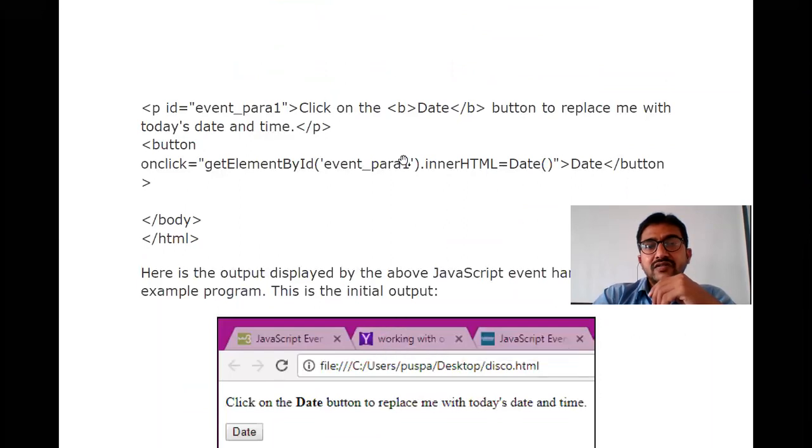So by clicking on this, you are triggering the event in HTML pages. Who will handle this? Who is reacting? JavaScript will react over this. So this onclick equal to this line is called JavaScript. This getElementById of event_para1 is JavaScript.